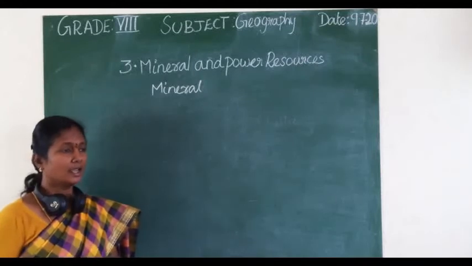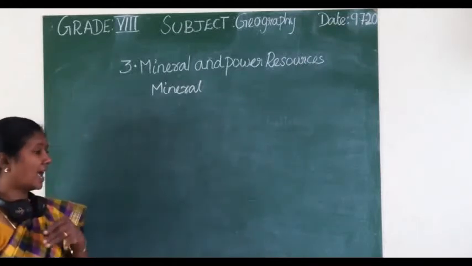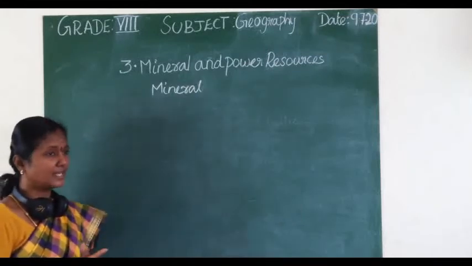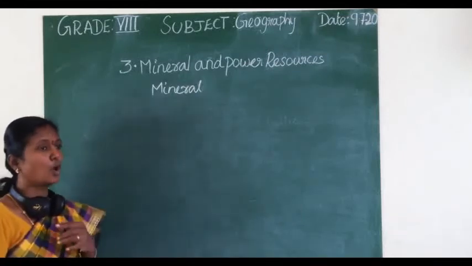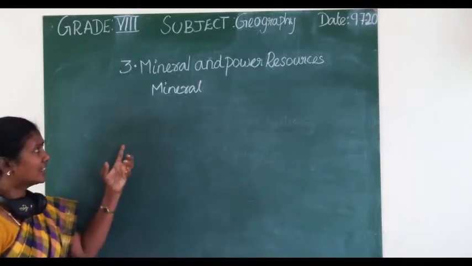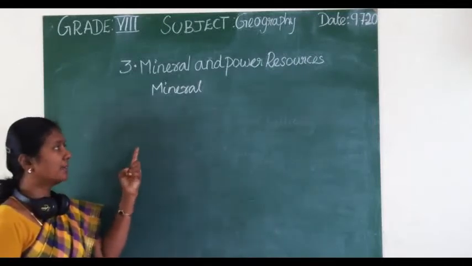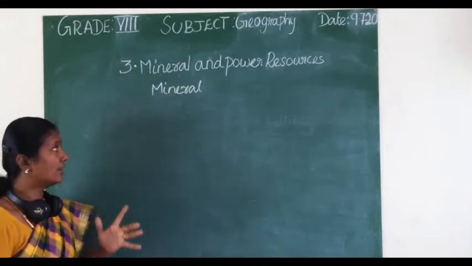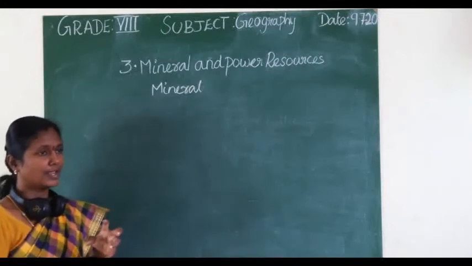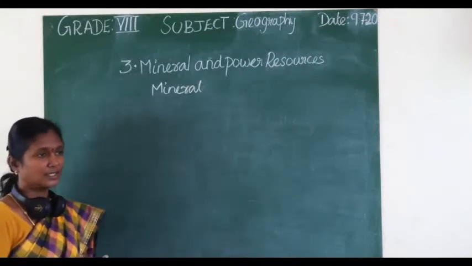What is a mineral? Rocks on our earth have some materials. Those materials are called minerals. They are scattered throughout the earth's crust. A naturally occurring substance with a chemical composition is called a mineral. They are concentrated in a particular area or rock formations.